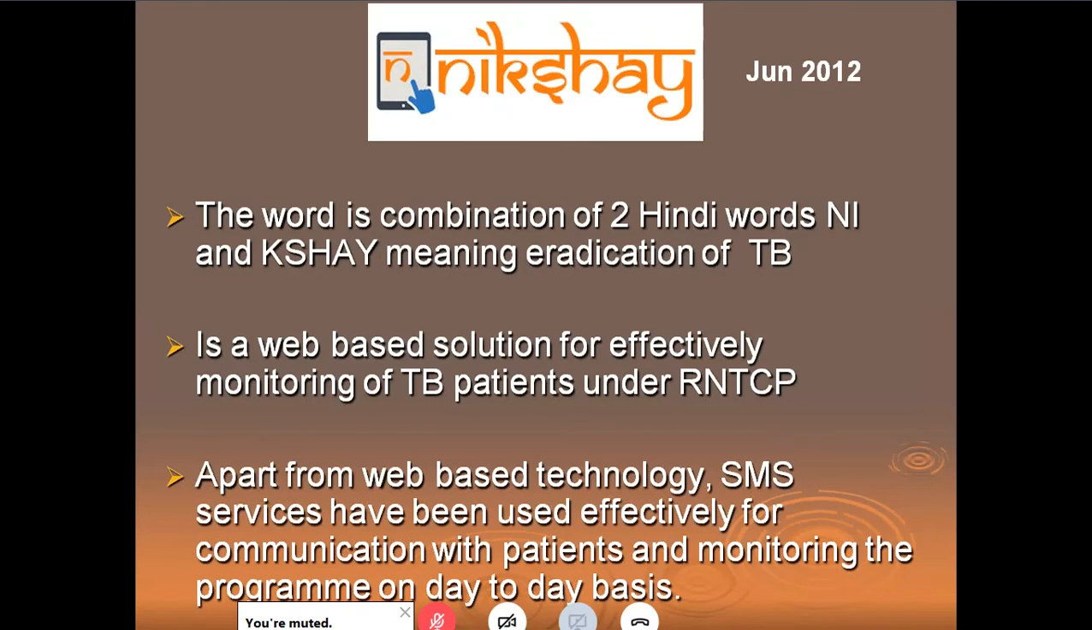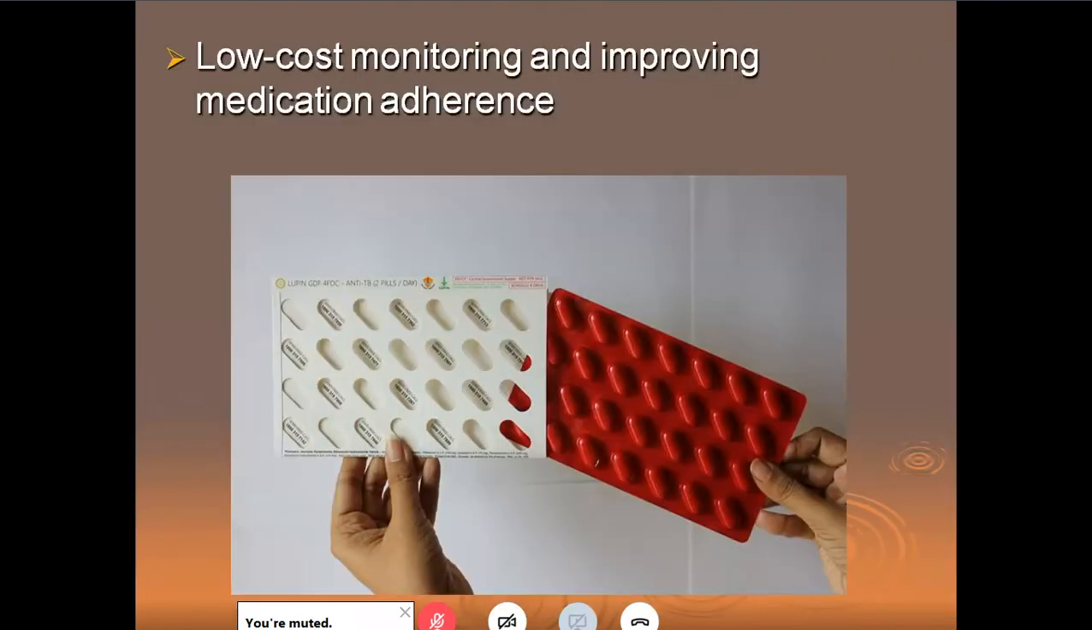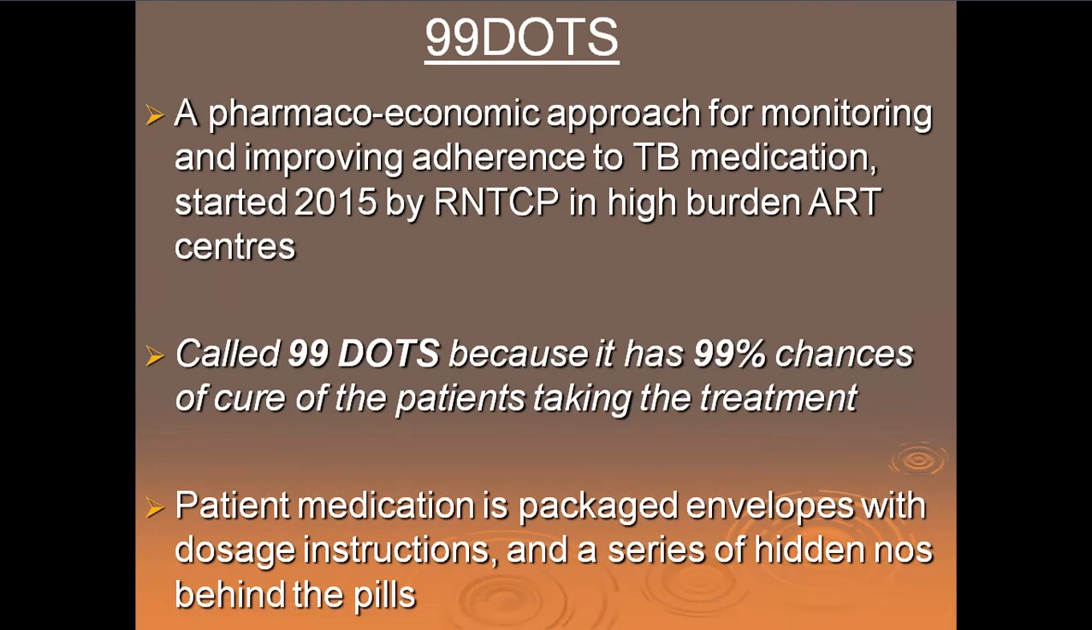Similarly, 99 DOTS was also started. Okay, it's a pharmacoeconomic approach for monitoring tuberculosis medication. It was started in 2015. So remember, in case you're doing well in the Viva, we will ask you what is the NTB strategy, what is 99 DOTS, what is Nikshay scheme.